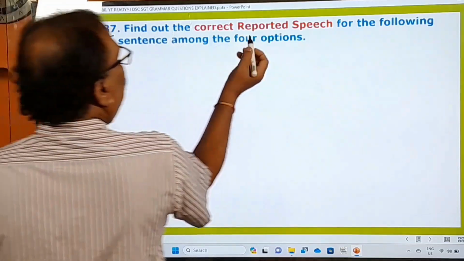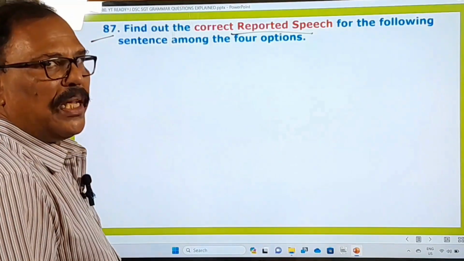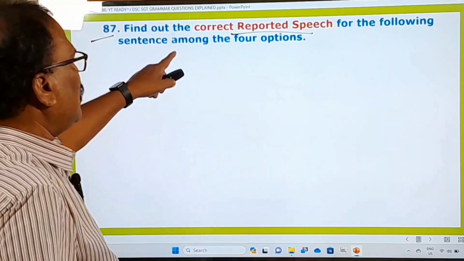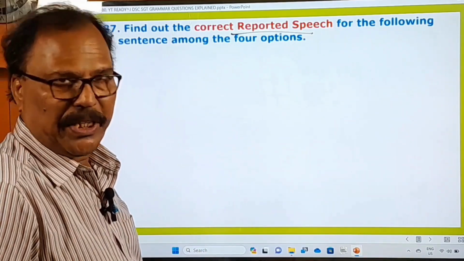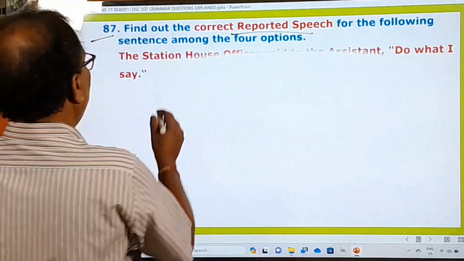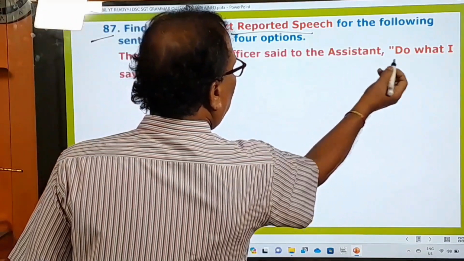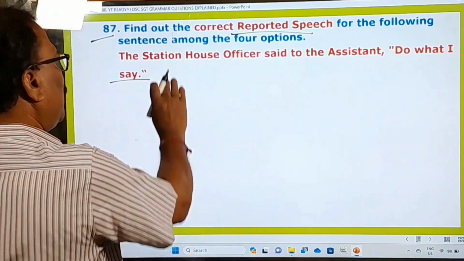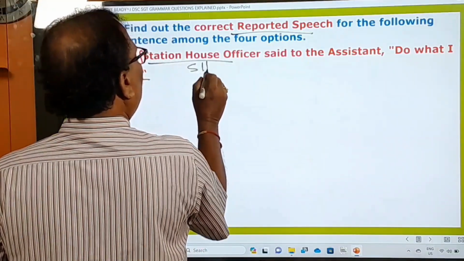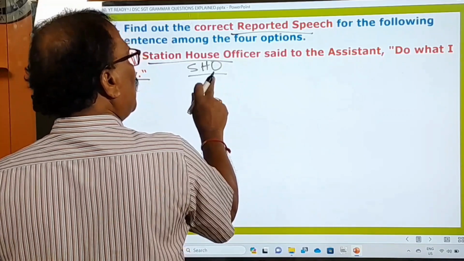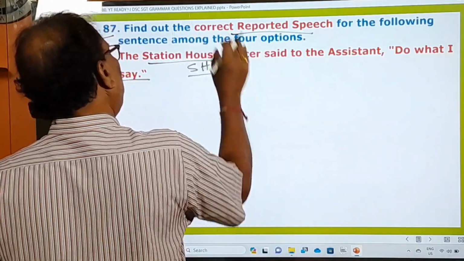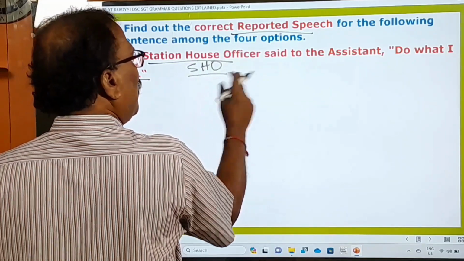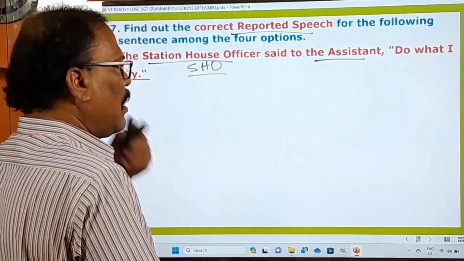Now let's go to the next question. 87th one, find out the correct reported speech. Another question is posed on direct and indirect speech. Now he's asking you to change this sentence into the reported speech, means indirect speech. The station house officer said to the assistant, do what I say. SHO, the head of the police station, is called SHO, station house officer. Said to the assistant, his assistant, do what I say.